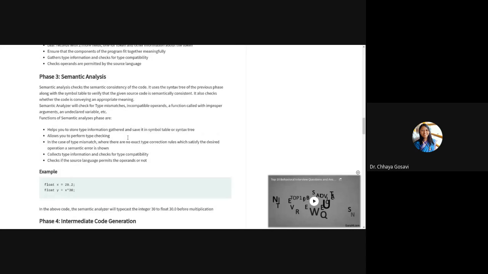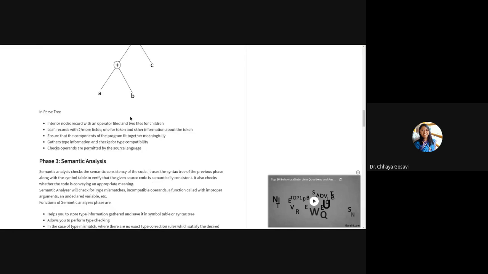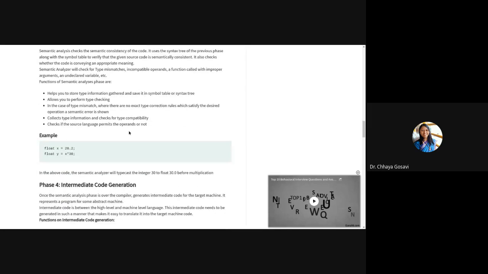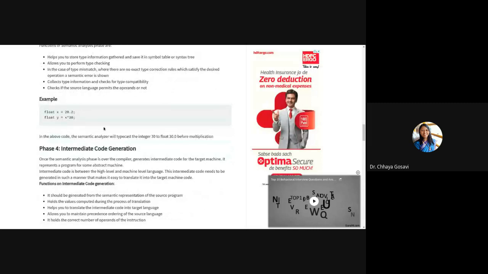In semantic analysis, you will check whether this is possible. Can you add A plus B? The type of A is matching with type of B. This operation is allowed. If A is of type character and B is of type float, it is not allowed. It is syntactically correct, A plus B, but semantically it is not correct. Then it will throw an error at this stage, semantic analysis. Otherwise, it will carry out this operation. Here, you will check with the help of semantics, whether the result should be in float, integer, or what.